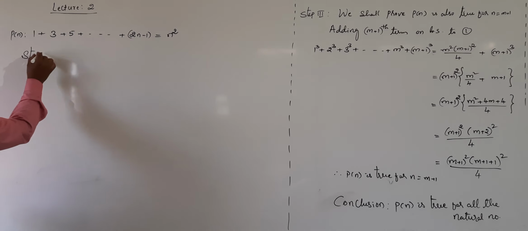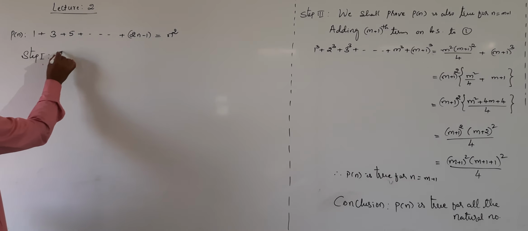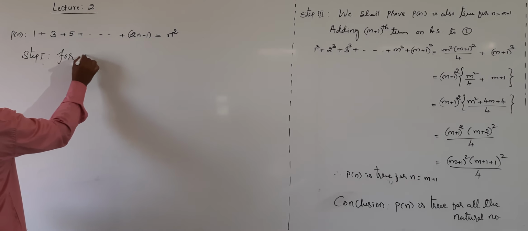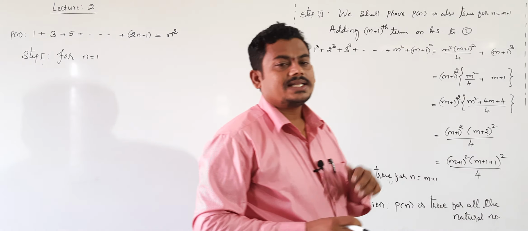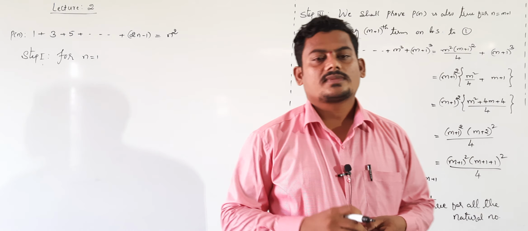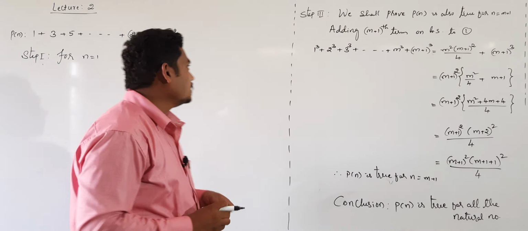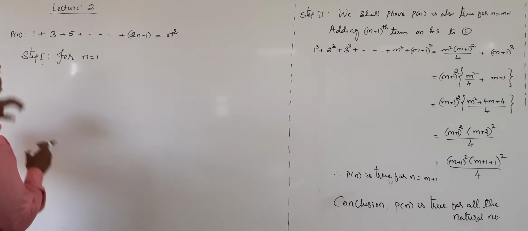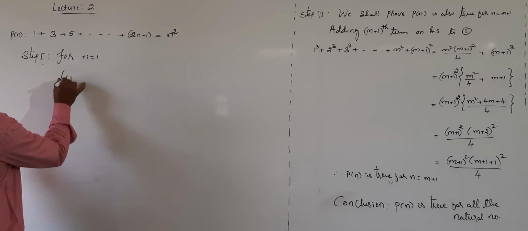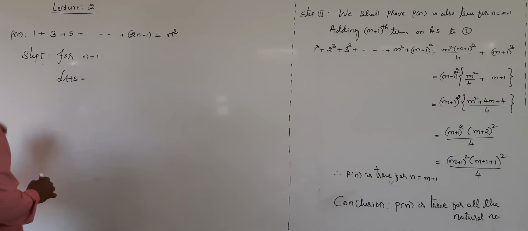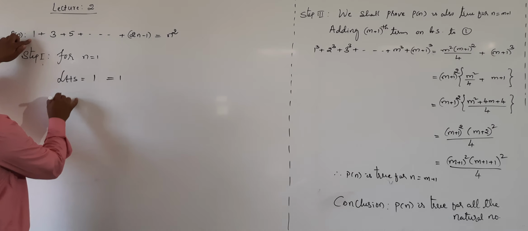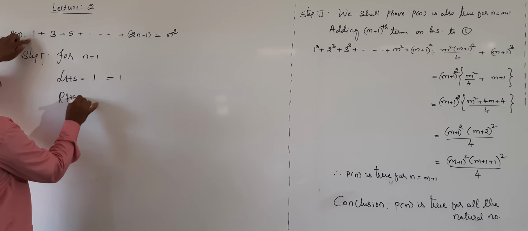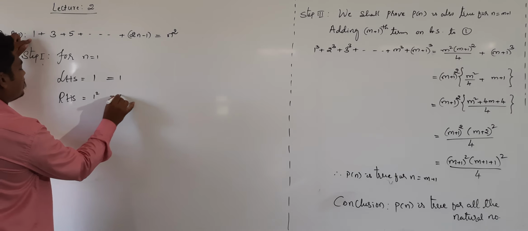Step 1. In step 1, verification for n equal to 1. For n equal to 1, what is LHS? N value 1 means the first term itself, so LHS is 1. Consider the RHS expression and put n value 1, then 1 square is equal to 1.